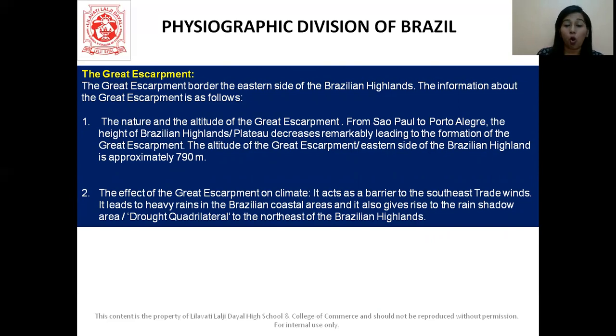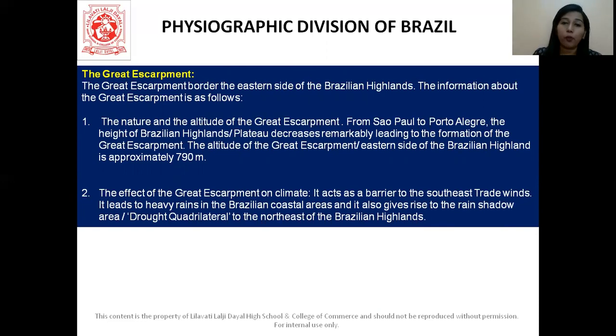So the altitude, which means the height, of the Great Escarpment towards the eastern side of the Brazilian highlands is just 790 meters. So when we are talking about the height or the nature and altitude, how are they formed? It is because of the Brazilian highlands. They keep on decreasing.